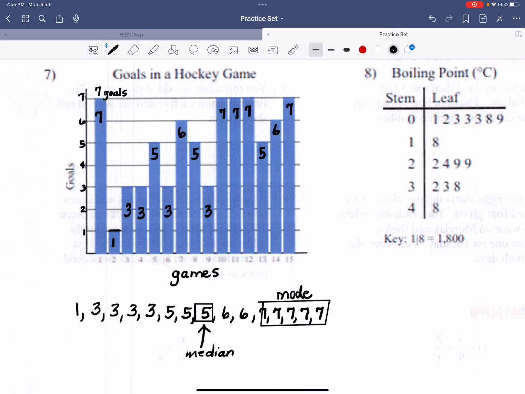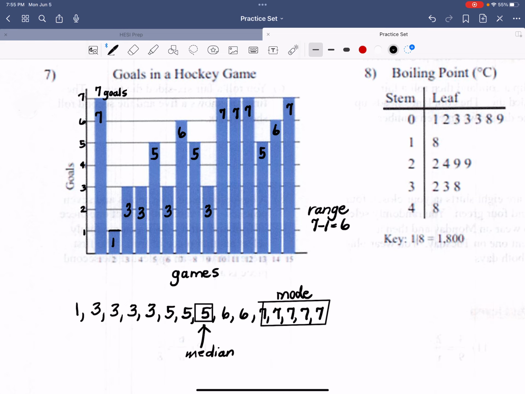Range is a simple subtraction of highest minus lowest. So there was quite a bit of variance in his performance. That means that he's not consistent in every game.